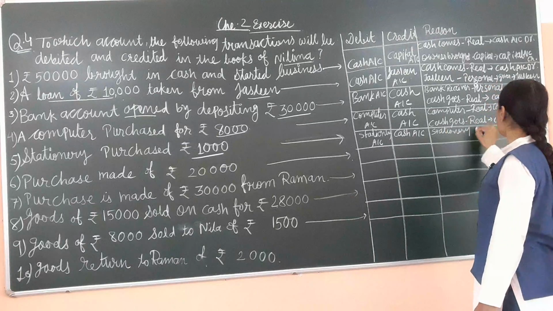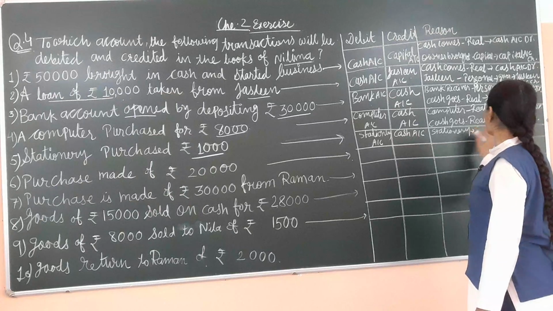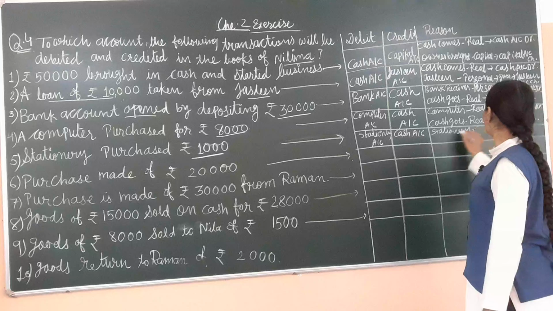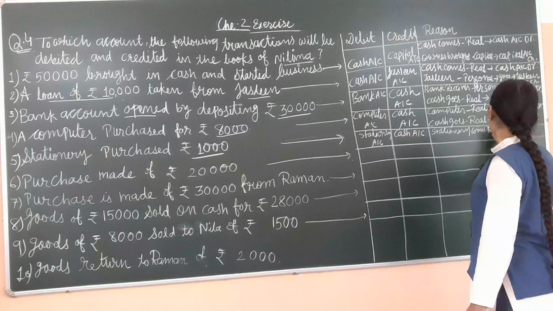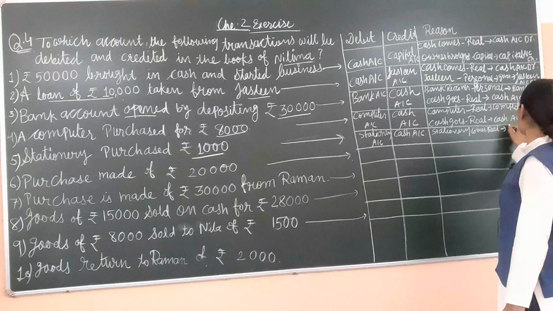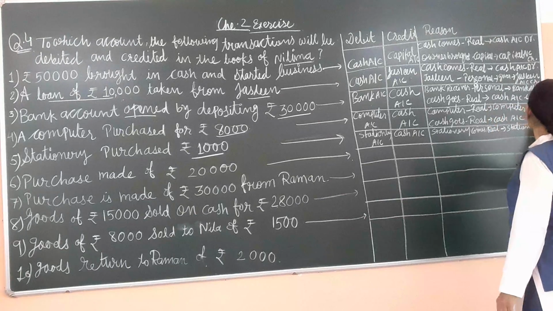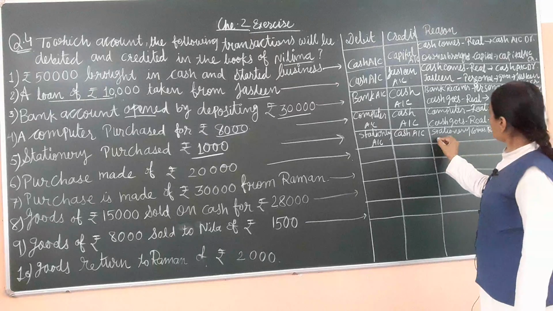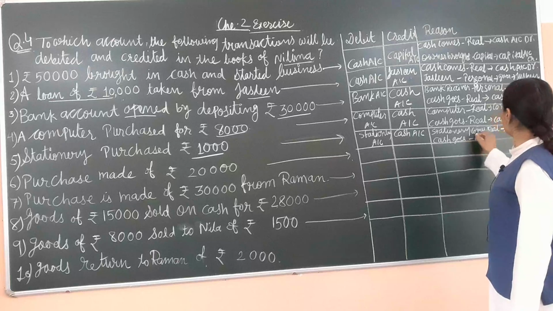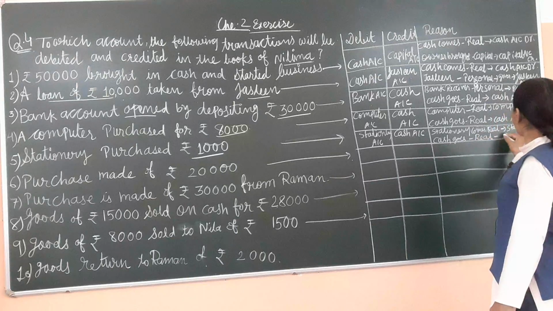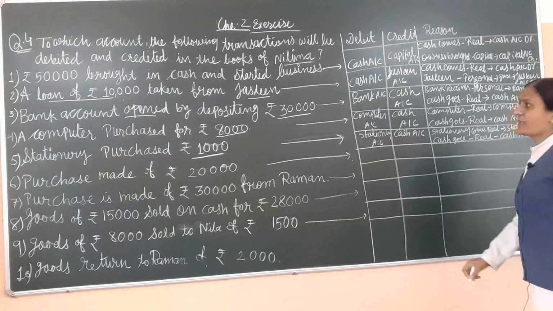Stationery account debit, it is an asset, so real rule, and in real rule we have to write stationery account. Now if paid the cash, then cash goes, it is also real, and cash account credit.